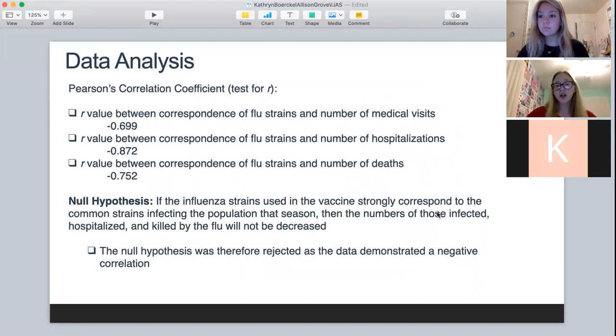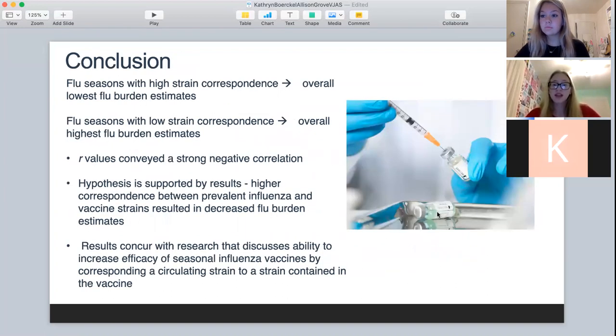As discussed with each of the graphs, all 3 R values collectively demonstrated a negative correlation between correspondence of strains and flu burden estimates. Therefore, the null hypothesis was rejected as the data demonstrated a negative correlation. These conclusions corroborate the overall strong negative correlation conveyed by the R values. Therefore, the hypothesis is supported by the results, as the higher correspondence between prevalent influenza and vaccine strains resulted in decreased flu burden estimates. These results concur with research that discusses the ability to increase efficacy of seasonal influenza vaccines by corresponding a circulating strain to a strain contained in the vaccine.